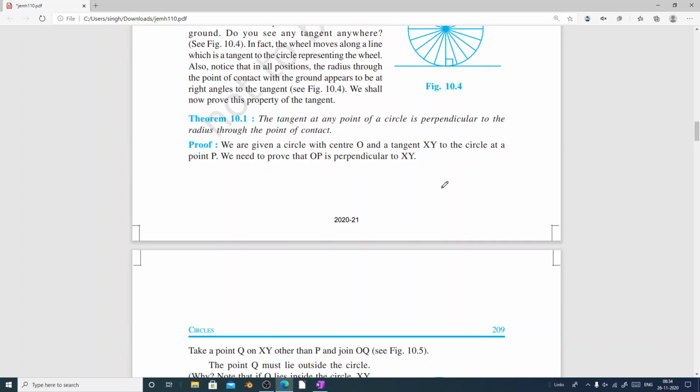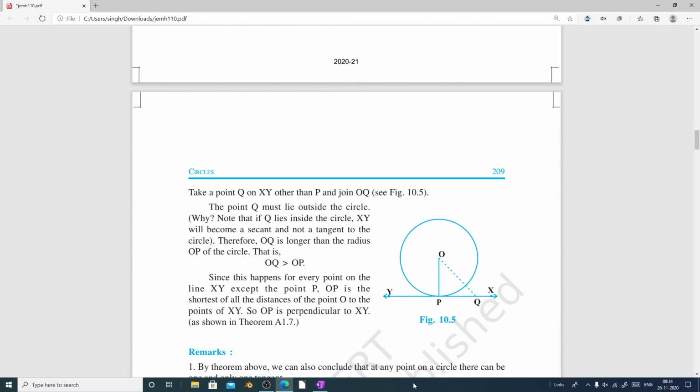Now we have one theorem here, theorem 10.1, which says that the tangent at any point of a circle is perpendicular to the radius through the point of contact. What does this mean? So here we are having a circle, and this is the tangent, and this is the point of contact which we have already discussed. So point P is the point of contact. In that case, this angle OPQ will always be 90 degrees. That is, the radius and the tangent at the point of contact will always be perpendicular to each other.